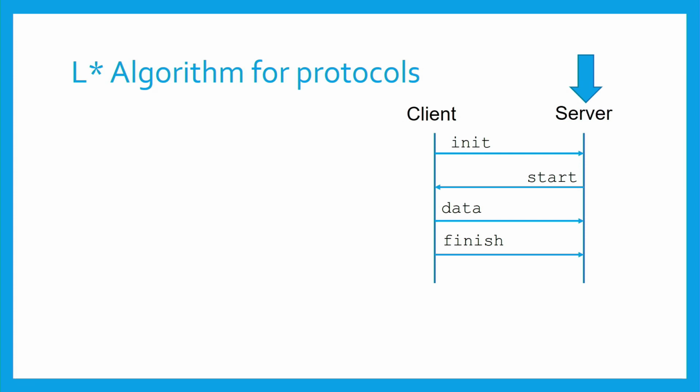Now, the Gh0st RAT algorithm actually asks queries about sequences over the alphabet. So, for example, it could ask if the sequence of receiving an init message initially and then sending a start message is valid for the protocol. And according to this protocol, from the point of view of the server, the answer would be yes. In contrast, the sequence of receiving init and then receiving init again is not valid for that protocol.